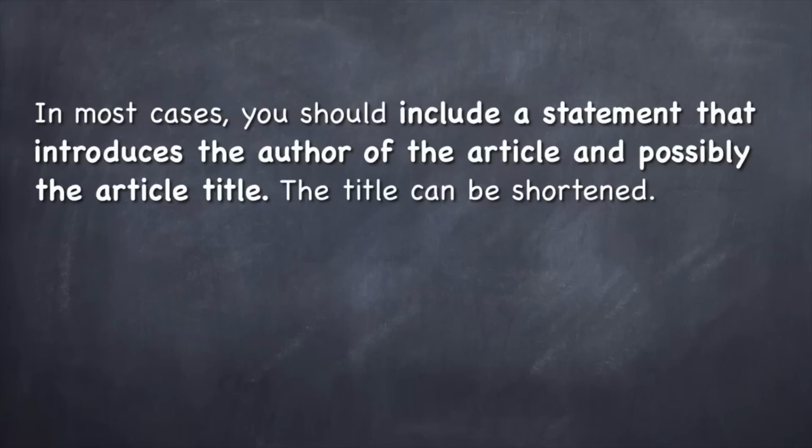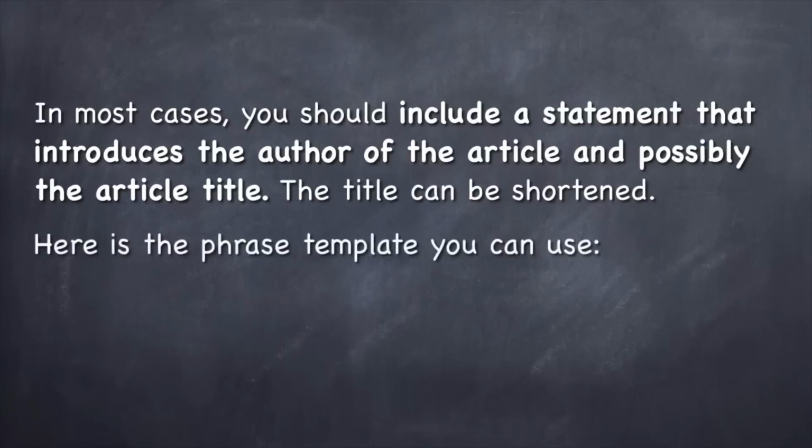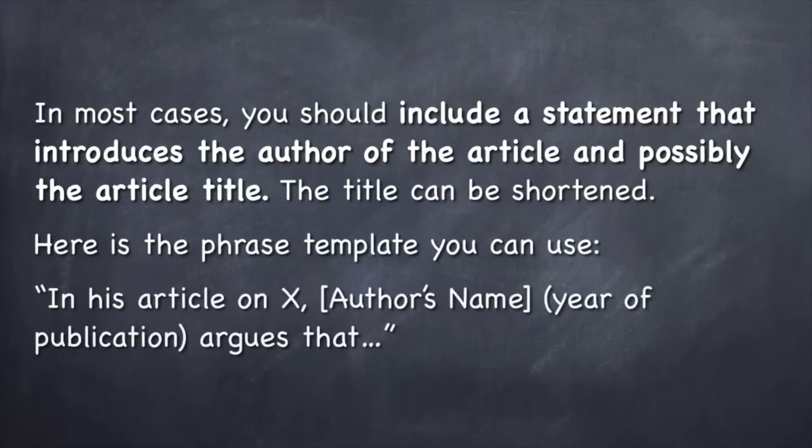Now, in most cases, you should include a statement that introduces the author of the article and possibly the article title. Now, the title can be shortened as well. Here's the phrase template you can use to do that. Now, in his article on X, the author, whatever the author's name is, and year of publication, this is APA format, argues that, and whatever the main point is. For example, in his article on space travel, Elon Musk argues that, and whatever he argues. And that's how you would begin your summary. Now, I'll give you an example of how to use that.